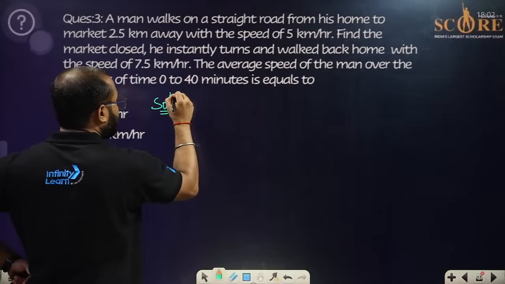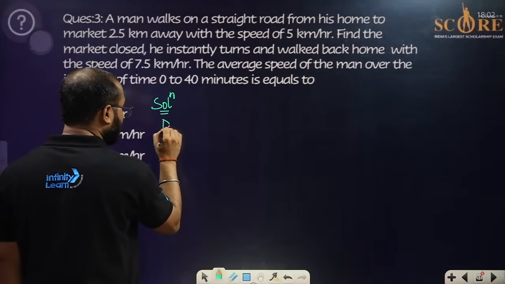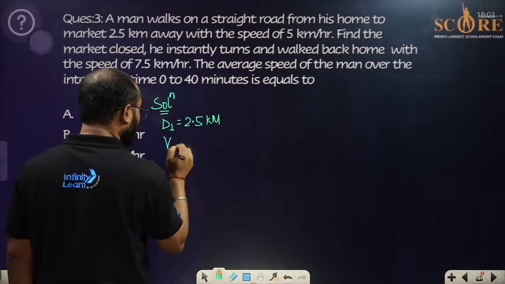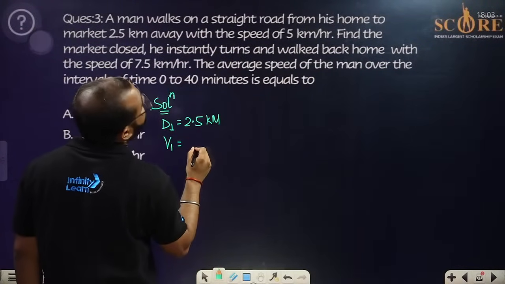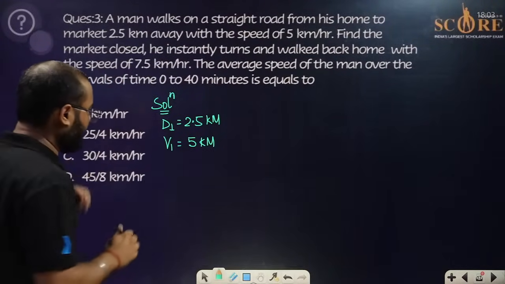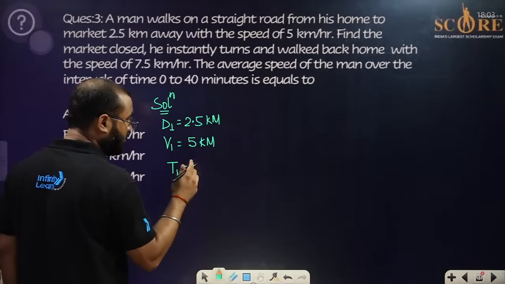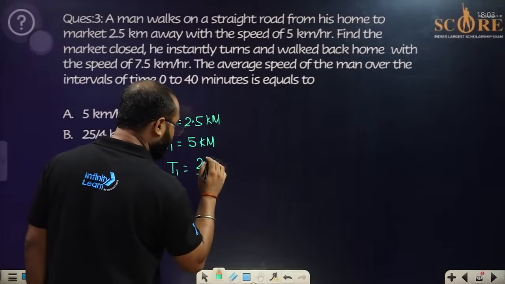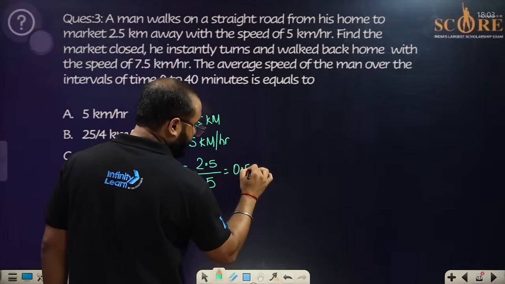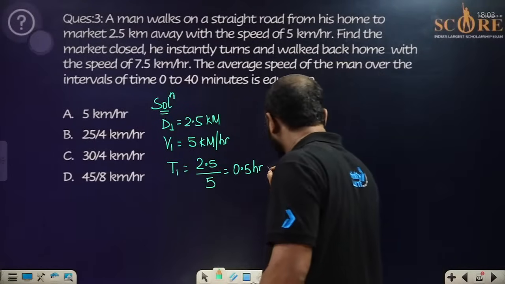So if we talk about the solution for this, because two different distances are there, 2.5 kilometers it has traveled with the velocity one, that is 5 kilometers per hour. So what will be the time taken for this? We know time is distance by speed, that is 2.5 kilometers divided by 5 kilometer per hour. It is going to be 0.5 hours. If we convert this into minutes, it is going to be 30 minutes.